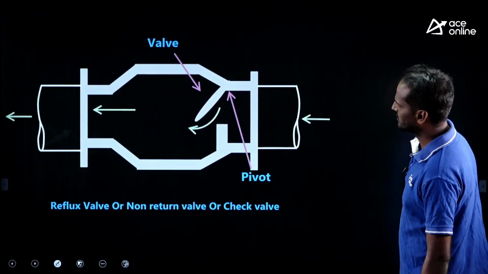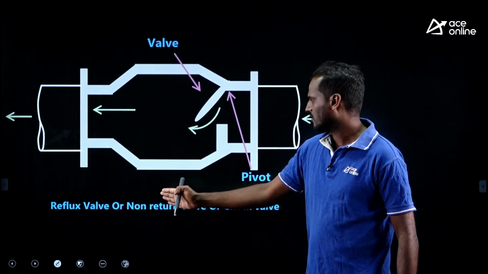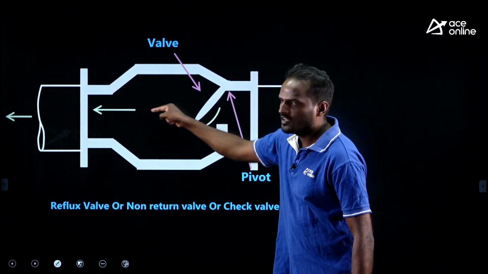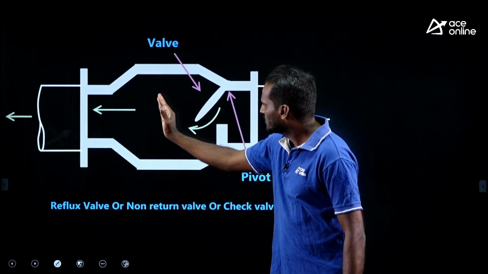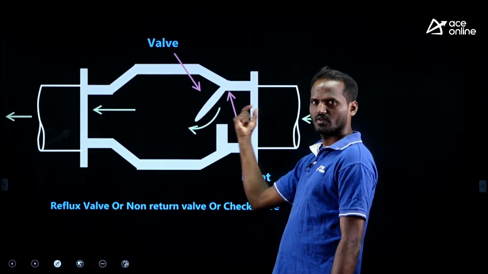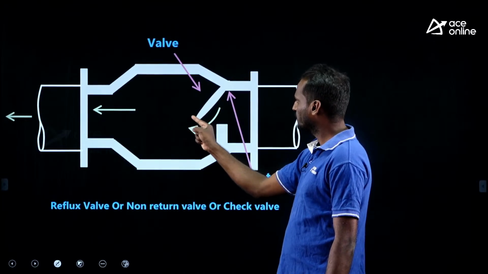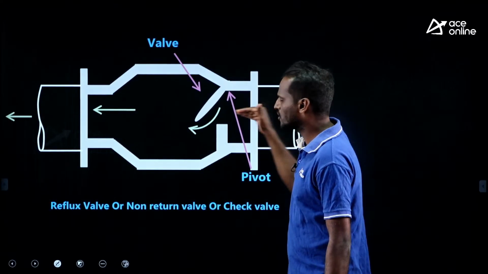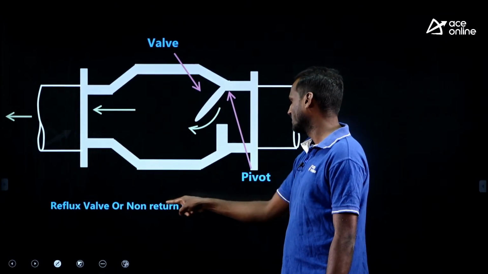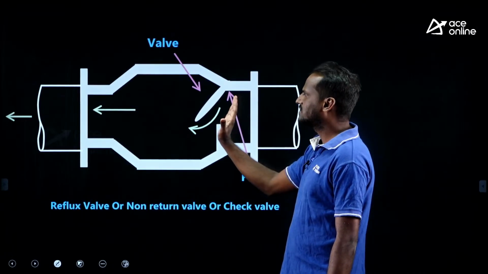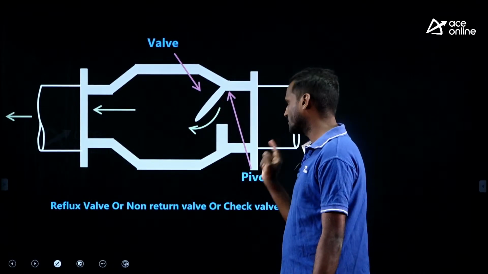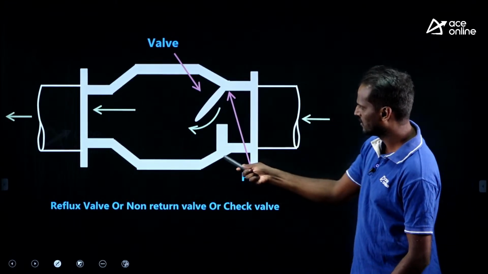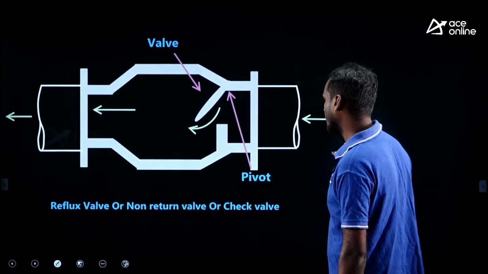Just look at this, this is the reflux valve, check valve or non-return valve. When the water flows like this, it is moving smoothly. When the water flow stops, it does not allow the water to return back. It will close and it prevents the reversal of water flow. That is why it is non-return. Once water passes through this valve, there is no return, that is why it is a non-return valve. Why is it a check valve? It checks the reverse flow. And reflux means back flow only. This is about the reflux, non-return or check valve.